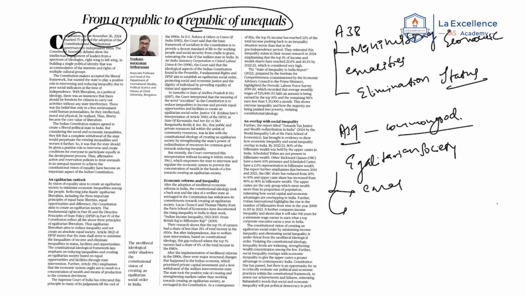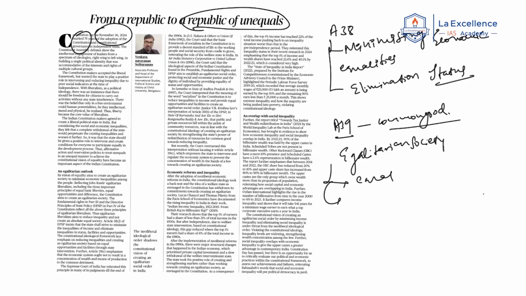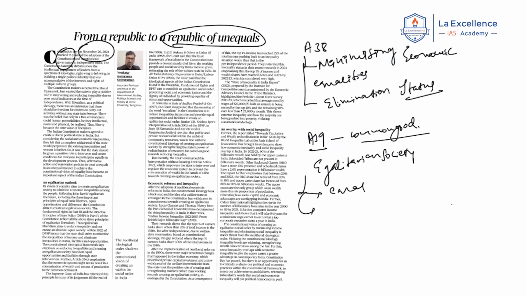These things are codified and mentioned in the Directive Principles of State Policy. It is clearly mentioned in Article 38 itself in DPSP that there is an obligation on the state to minimize economic inequalities, eliminate status differences and provide opportunities. By providing opportunities, you can minimize economic inequalities and hence eliminate status differences. This is one of the goals. Next, Article 39 mentions that the resources of society should be used in a way that serves the common good, and the economic system should work to prevent the concentration of wealth.